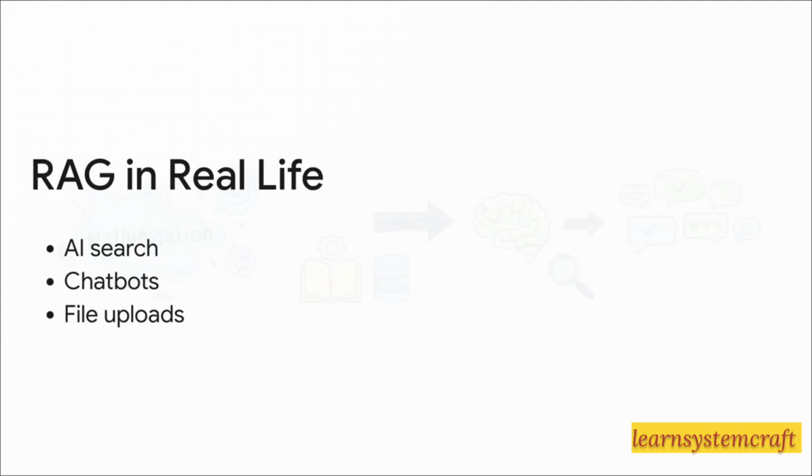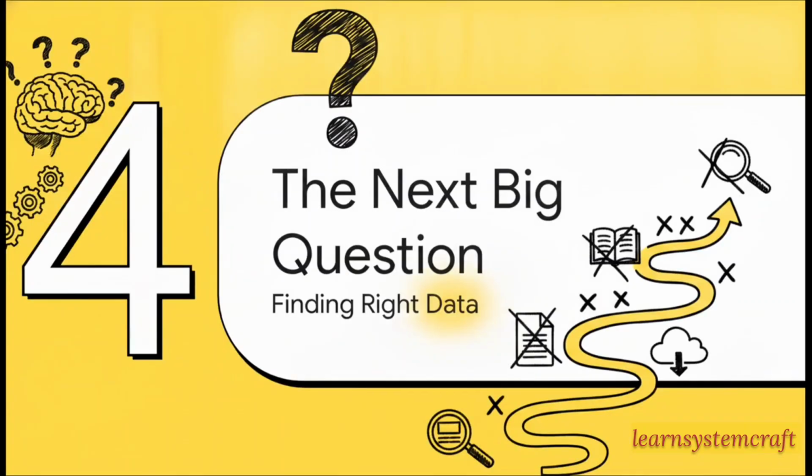And you are probably already using this technology without even realizing it. RAG is everywhere in real life. When you talk to a customer support chatbot on a website, it's using RAG to read the company's return policies before answering you. Google-style AI search, Notion AI, uploading a PDF to ChatGPT and asking it questions, or searching through GitHub documentation. Whenever AI uses external documents to give you an answer, that is RAG in action.